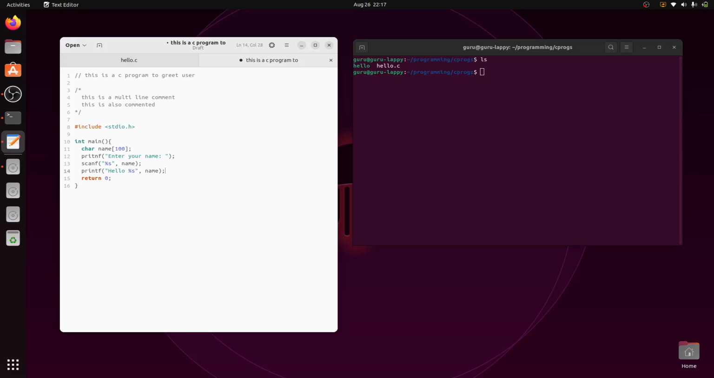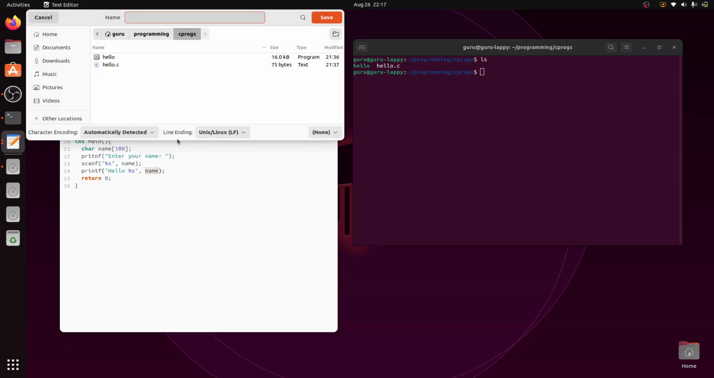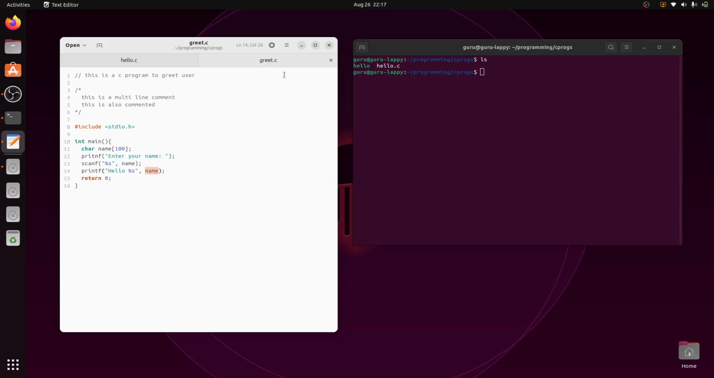So I'm just printing enter your name. Then I'm expecting the user to enter the name. Using scanf, I'm reading that name into my box called name. And then I'm simply printing printf hello and whatever the content of this name is. Now let's save this, and I'll call it greet.c. All C file names should end in .c. Now this is called greet.c.